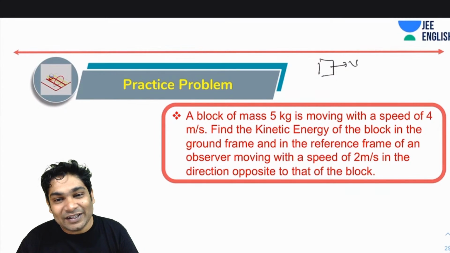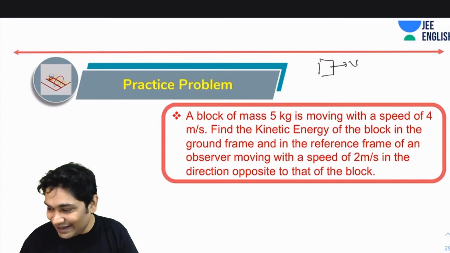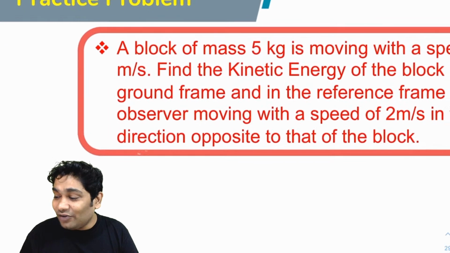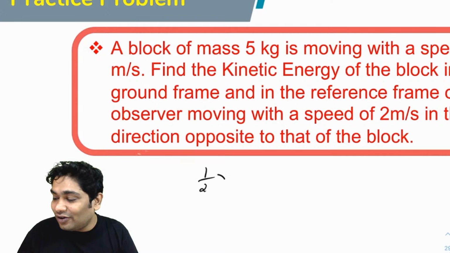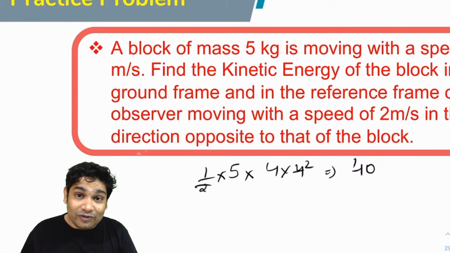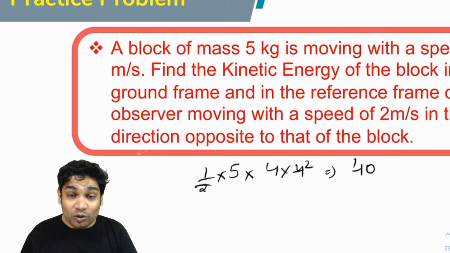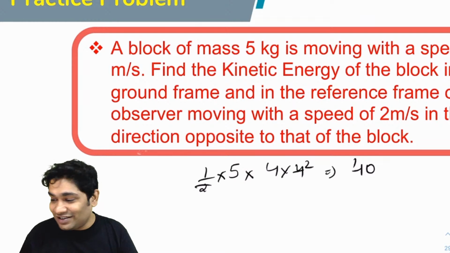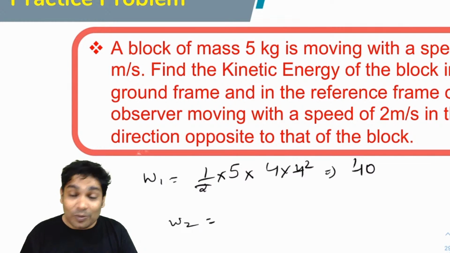Yes, 40 and 90, those are the correct answers. So from the ground frame, the answer would be half of 5 into 4 into 4. So that will be 40. And from the reference frame of the observer moving in the opposite direction with 2, he will see that this block has a speed of 4 plus 2, which is 6. So this will be my W1 and W2 from the moving observer's reference frame.